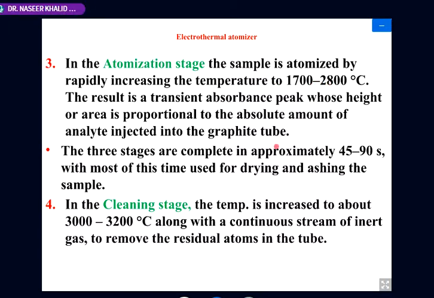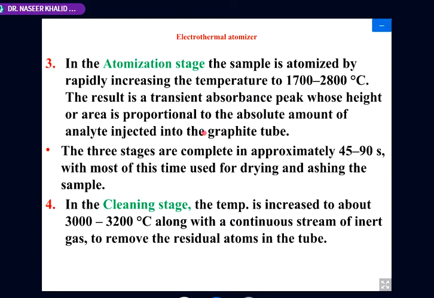And now we are getting one sharp absorption signal within seconds, and the height of this signal is directly proportional to the number of atoms which are being injected into this tube.